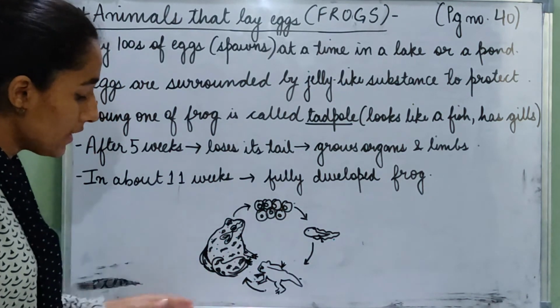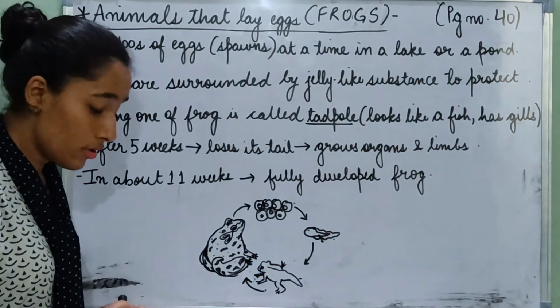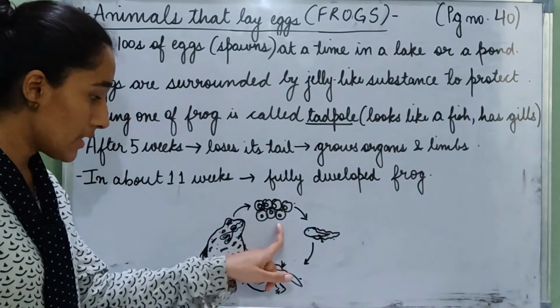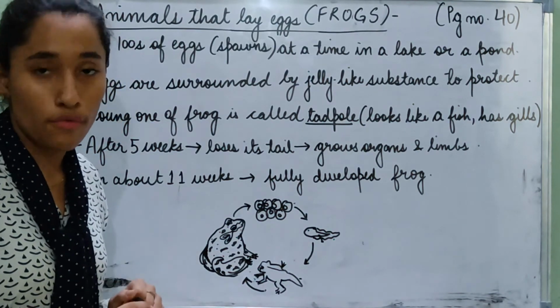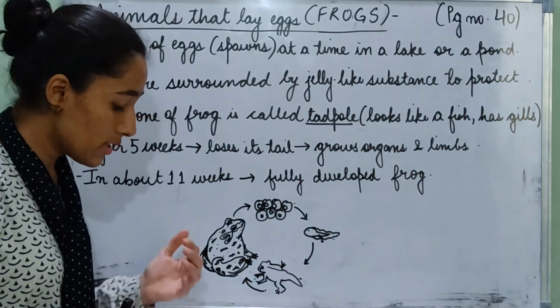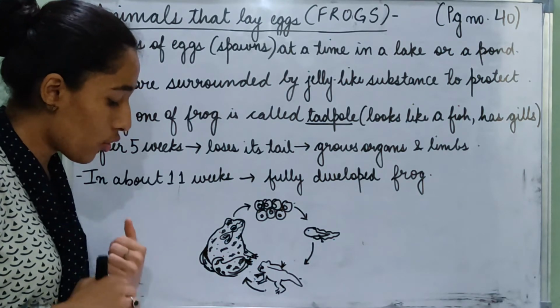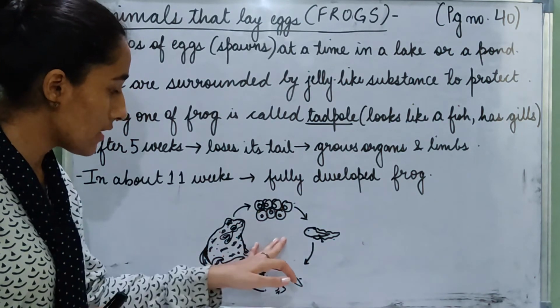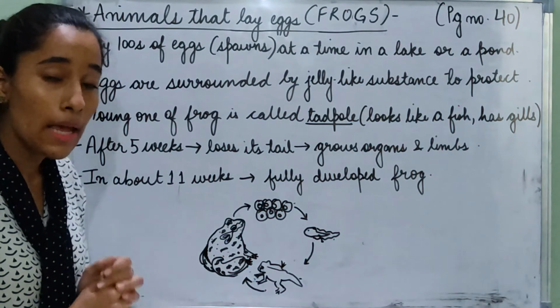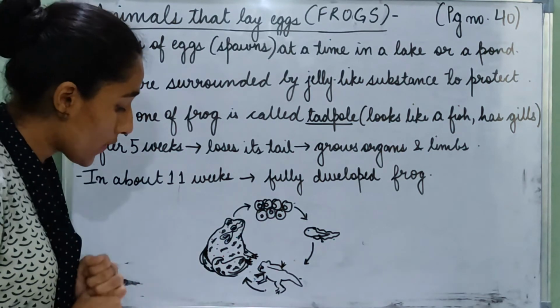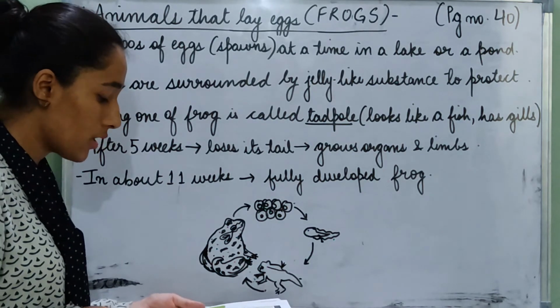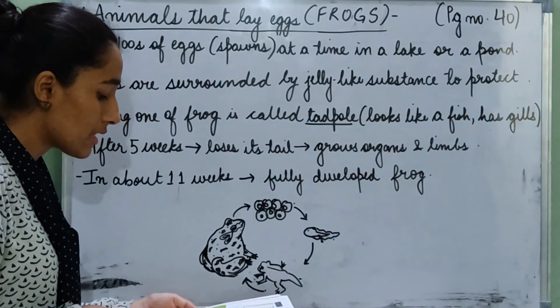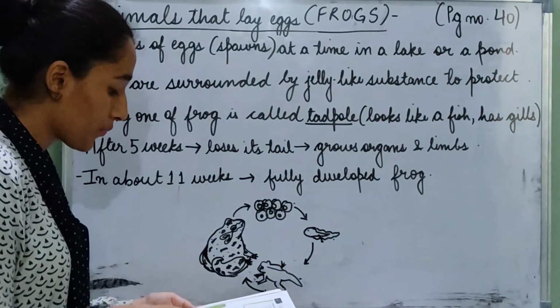Now this complete change in the form of an organism from the young stage to an adult stage is called metamorphosis. So the whole cycle through which an organism goes from a young stage to an adult stage is known as metamorphosis. You have to underline the last two lines: this complete change in the form of an organism from the young stage to the adult stage is called metamorphosis.